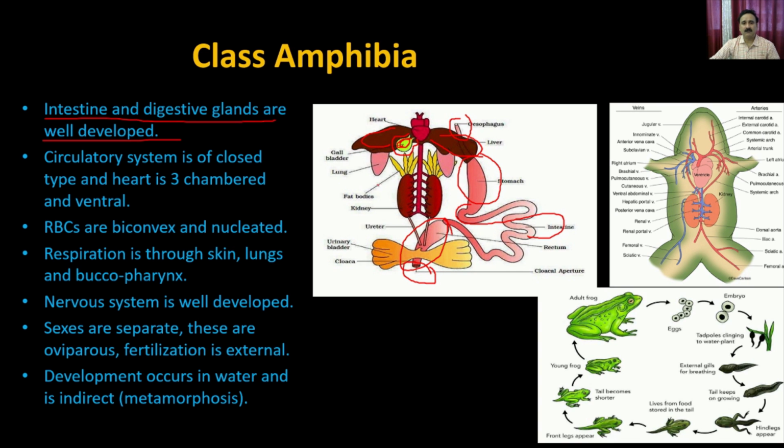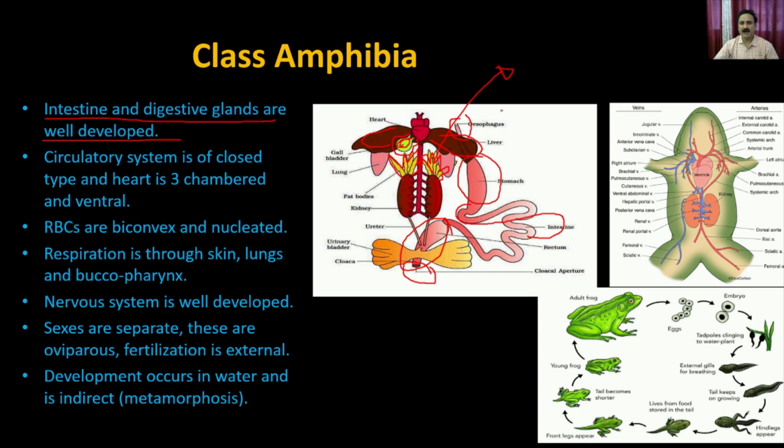Apart from that, the frogs also have a very high amount of fat bodies, and these fat bodies store a large quantity of fat, which allows the frog to keep taking in nutrition when they are going through hibernation. You know that because these animals are poikilothermic, they cannot maintain their body temperature. Once the winter comes, they have to hide in warm places.